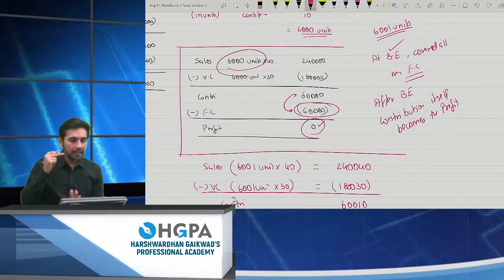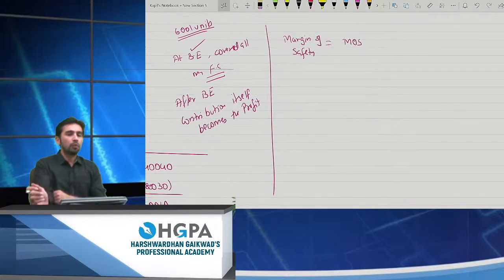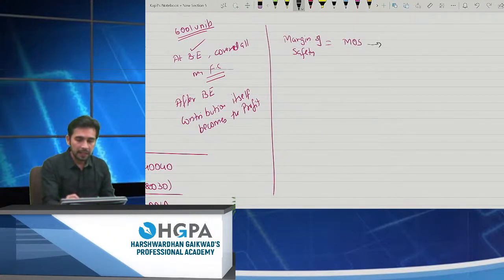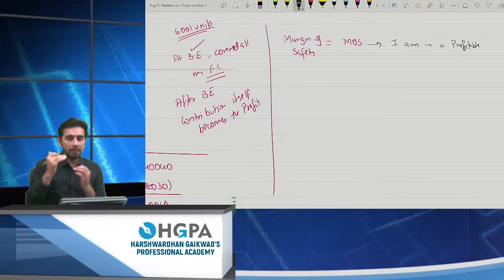Clear? And now it's time to understand the second formula, which is MOS, the margin of safety. Now, what is this margin of safety? I will say I am in a profitable condition. मैं एक प्रॉफिटेबल पोजीशन पे हूं. अगर MOS है, that means after the break even level, I will start earning.